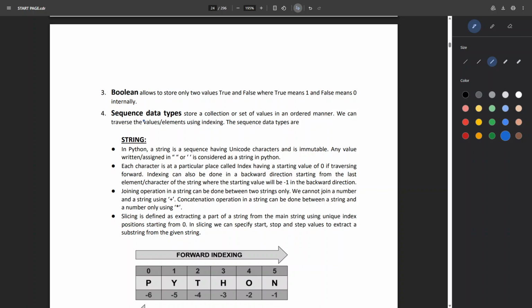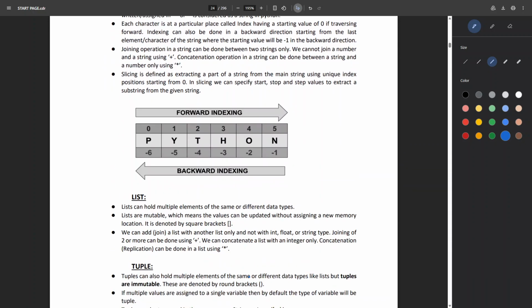So next is Boolean. Boolean stores true and false only. True means 1 and false means 0 internally. Sequence data types store a collection of set of variable values in ordered manner. We can traverse the values using indexing. For example, sequence data types include lists, arrays.